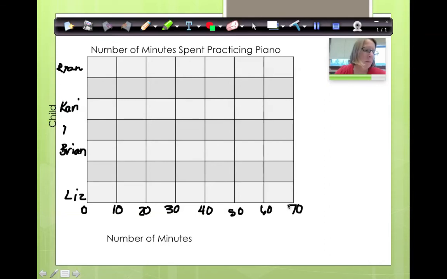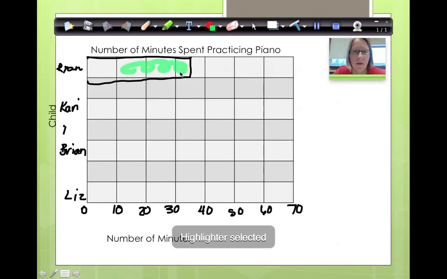Okay. Now, Ryan practiced this many minutes. Oh my goodness, it's hard to draw this nicely. This is colored in. This is Ryan's. Carrie did this.